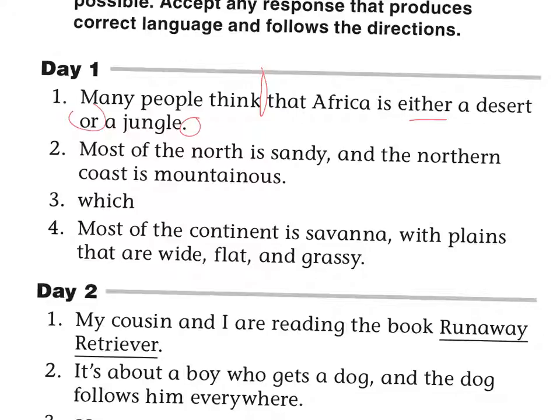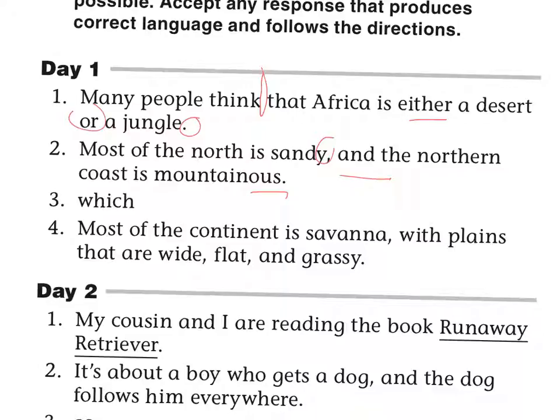Number 2, most of the north is sandy, and the northern coast is mountainous. Most of the north is, we don't say sandish, sandy, and the northern coast is mountainous. It has mountains. It's mountainous.